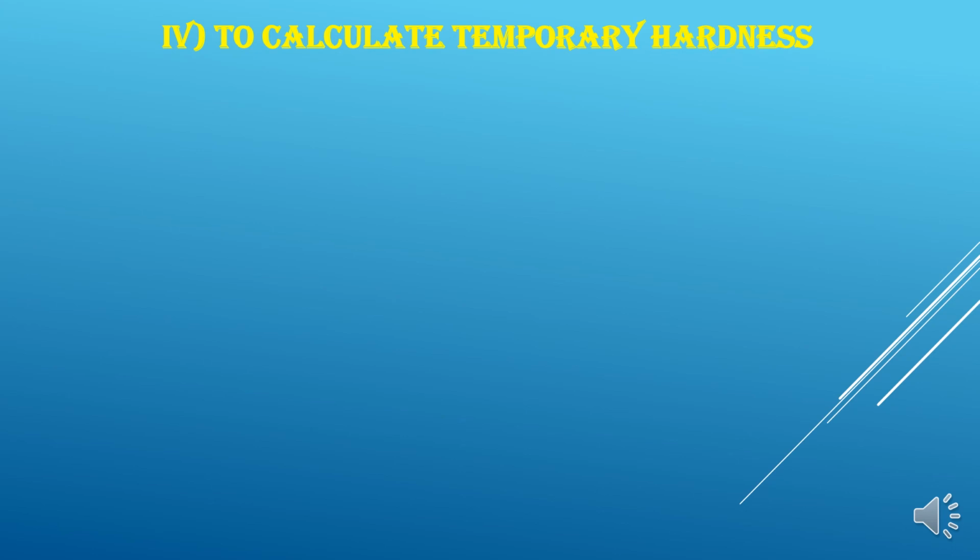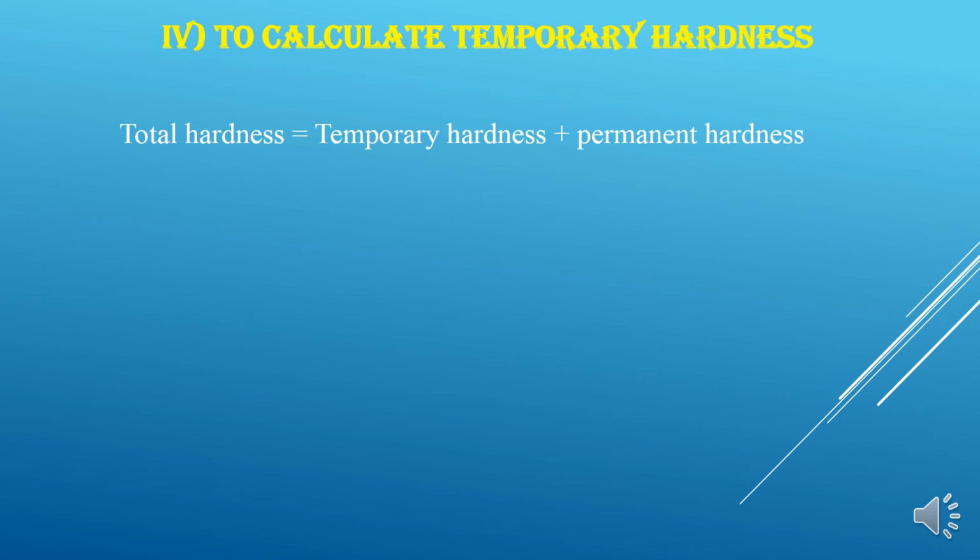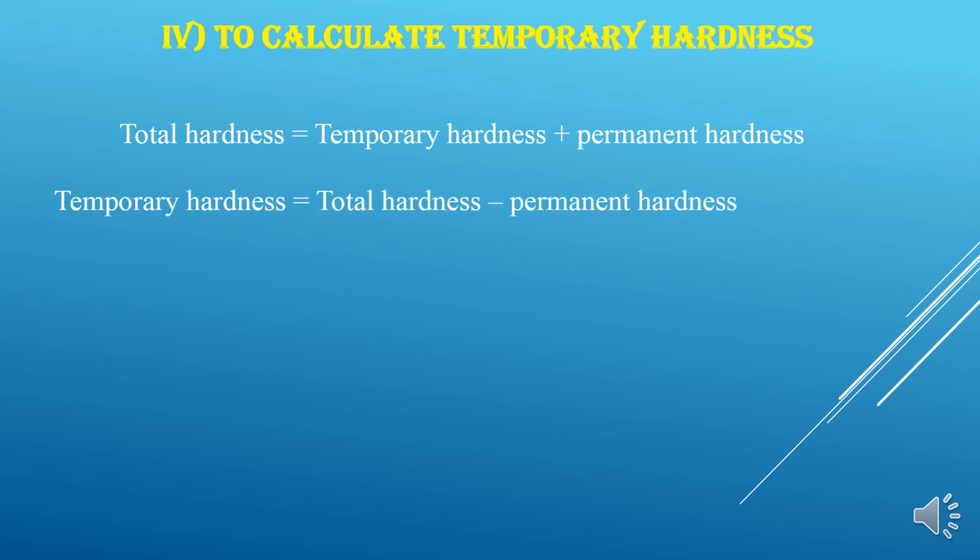Next is to calculate temporary hardness. We know the formula of total hardness is equal to temporary hardness plus permanent hardness. So now temporary hardness is equal to total hardness minus permanent hardness. Therefore we know the total hardness is 1000 into V2 by V1 and the permanent hardness is 1000 into V3 by V1.